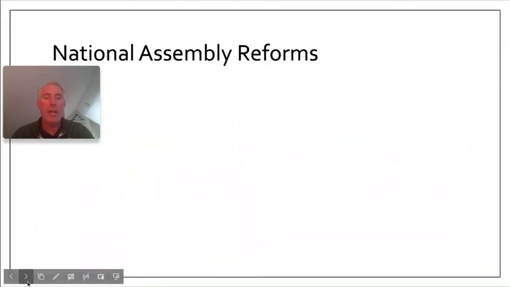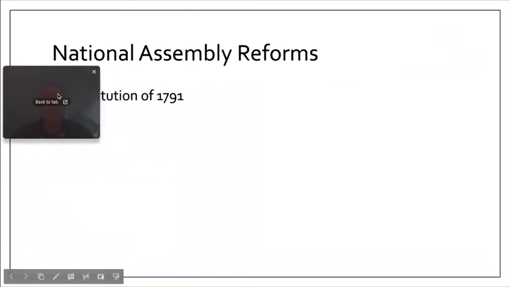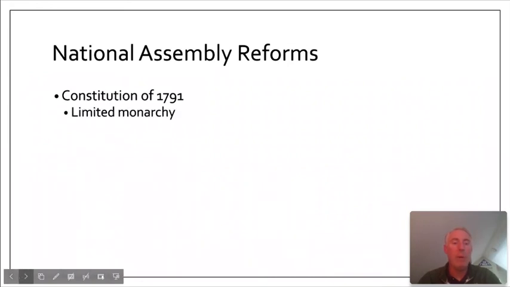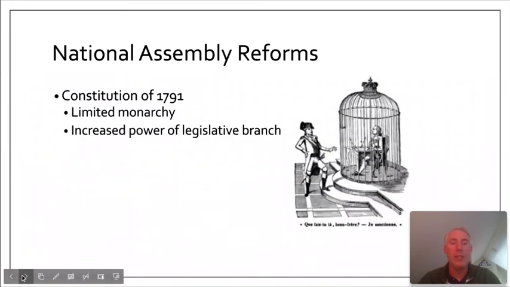Another big change was the Constitution of 1791. This created what we call a limited monarchy. Now, most of the power went to the legislative branch. So you see this cartoon here kind of metaphorically showing like the king is in a cage. It wasn't literal in that sense, but they were looking to constrain the power of the king.